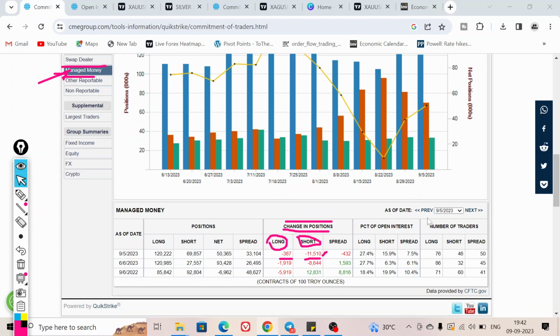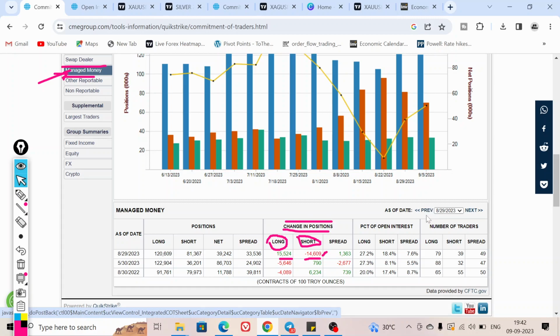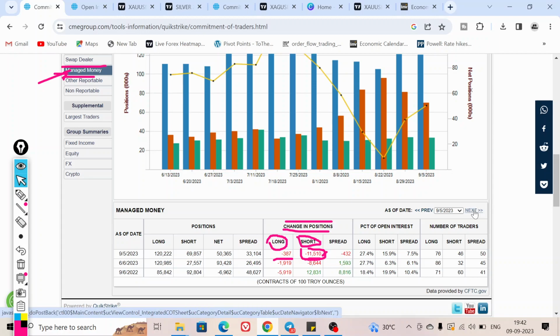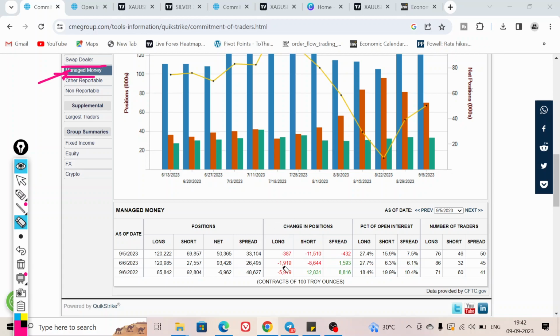But if we check the previous COT report, this is the previous week COT report. In the previous week they added a good number of longs and covered a good number of short positions. So as per the sentiment and the data of the managed money positions in gold, they are covering their shorts and adding in the longs overall. So from the past two COT reports, the data is in the bulls' favor.